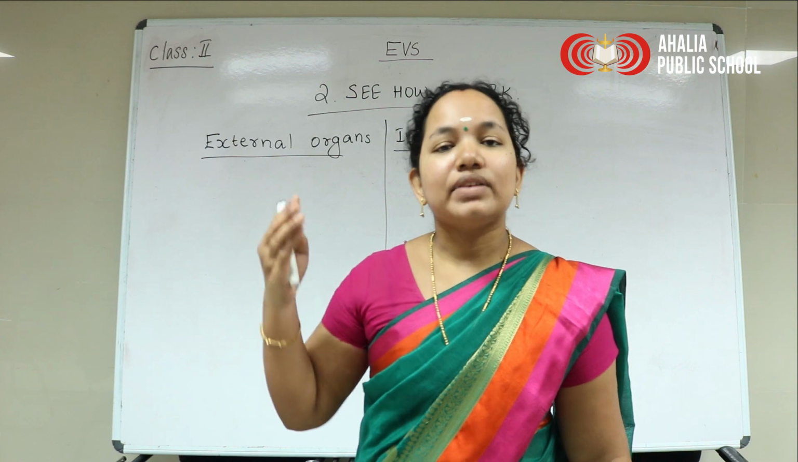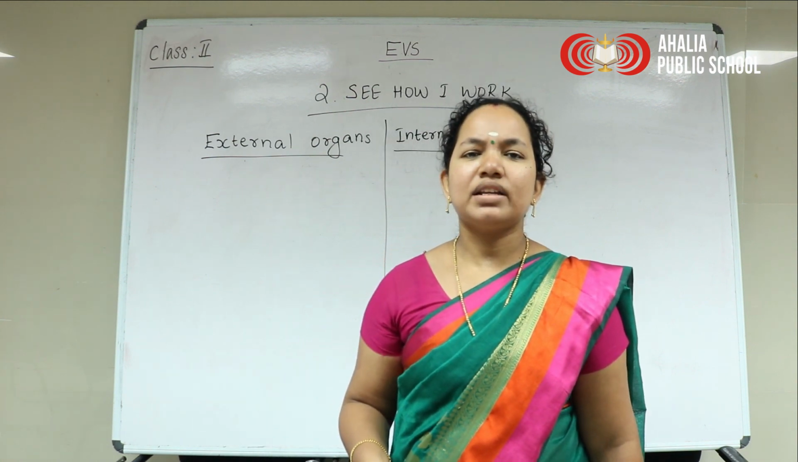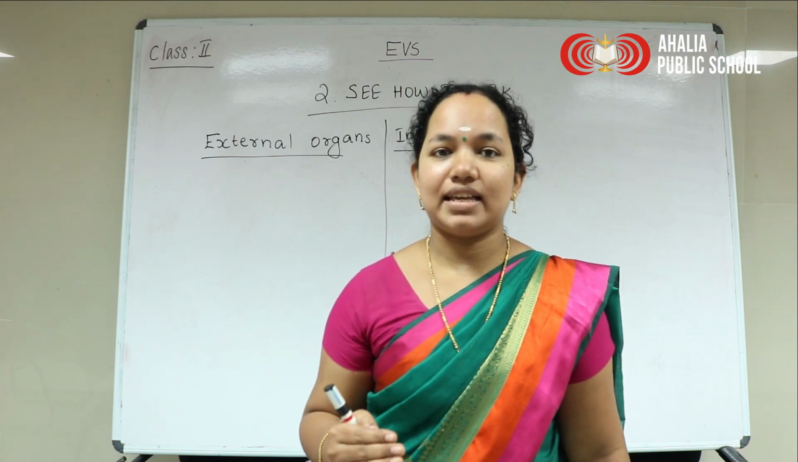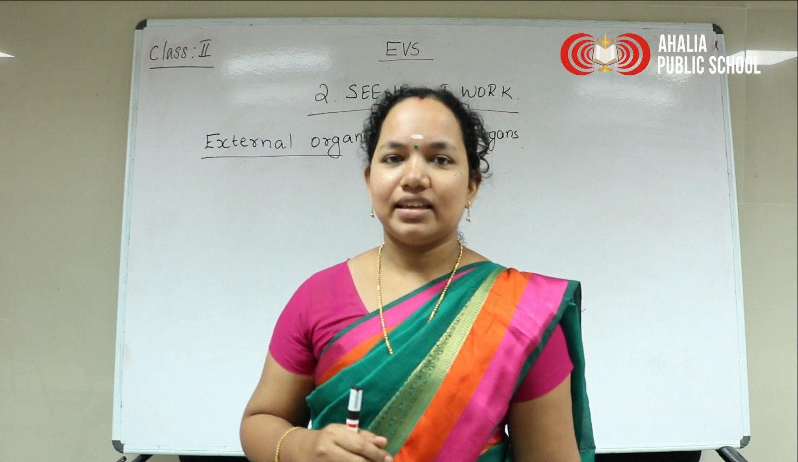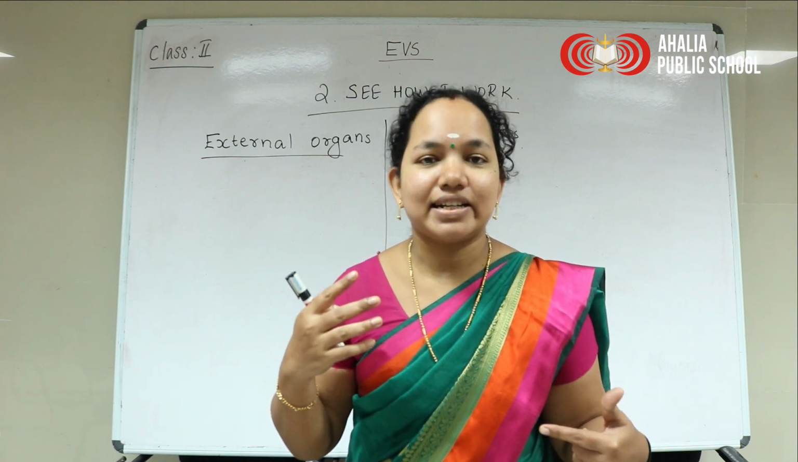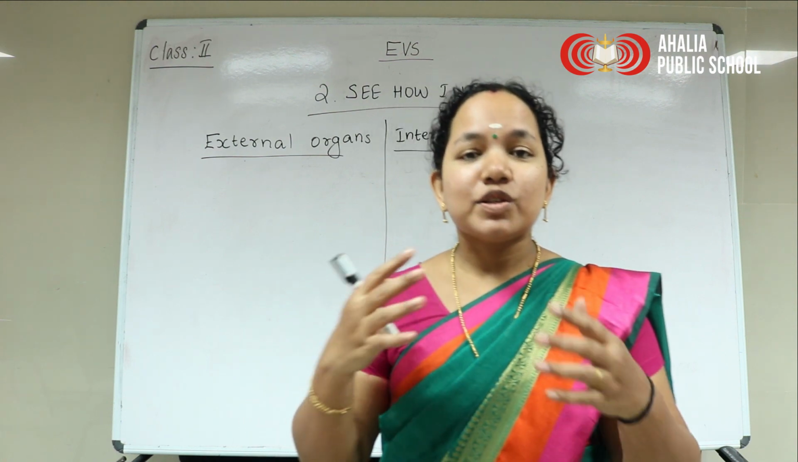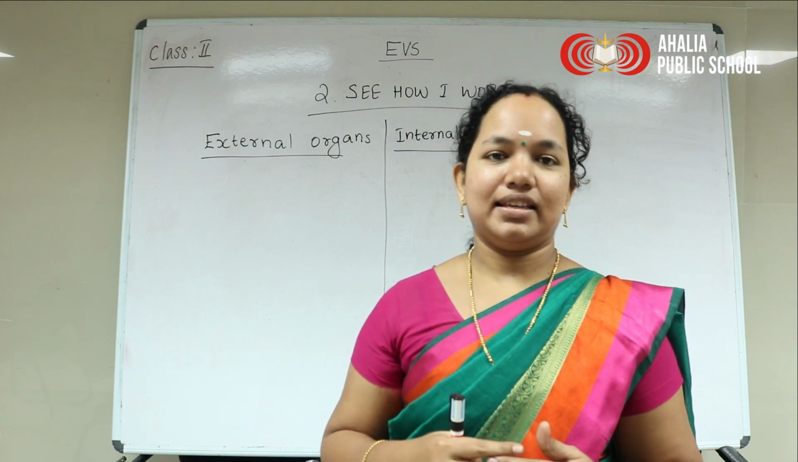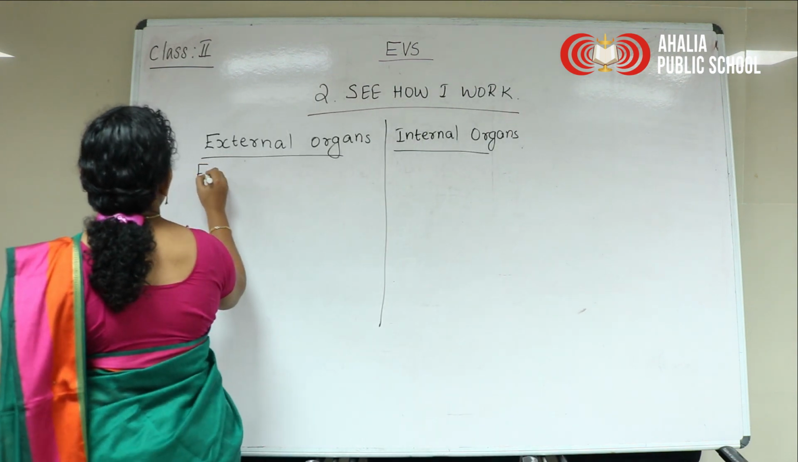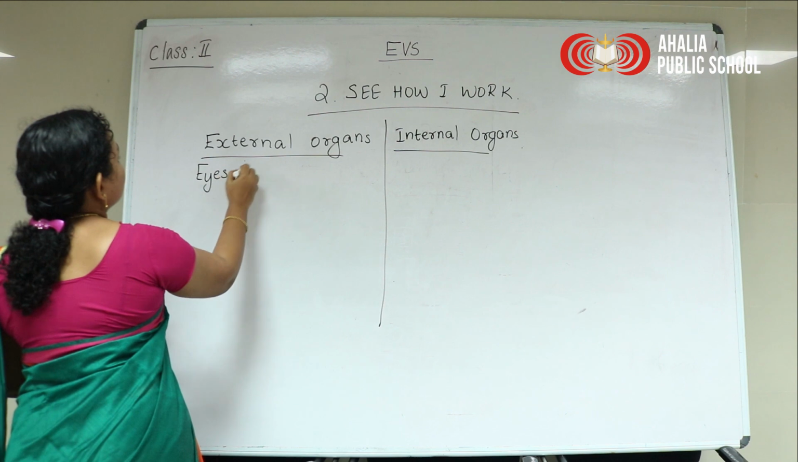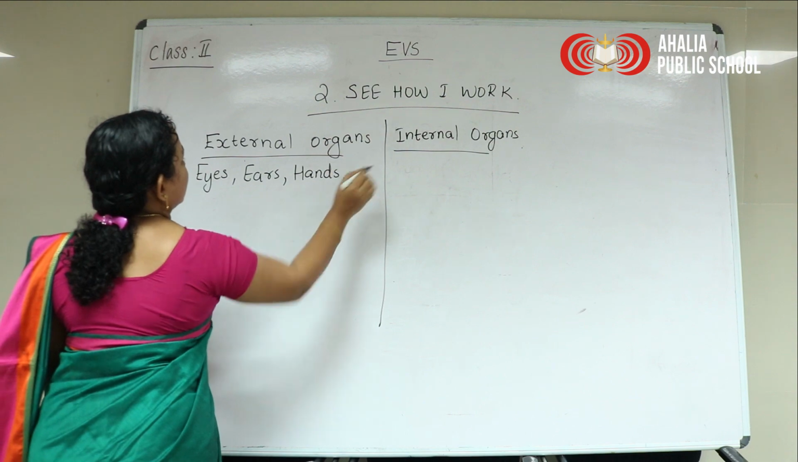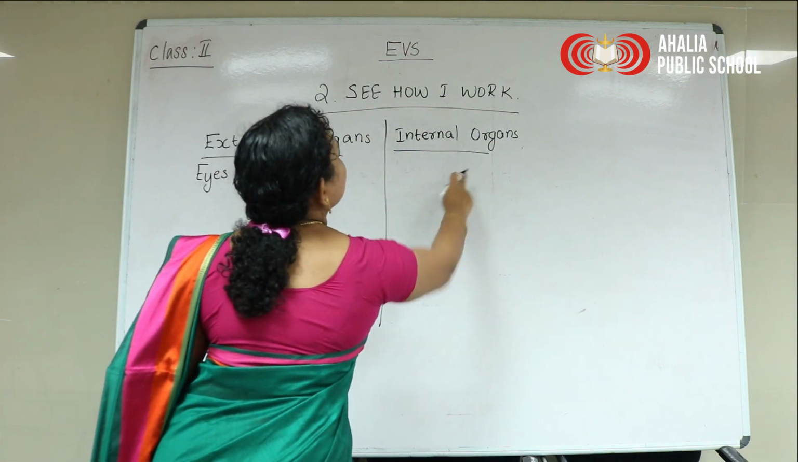And like that we have internal organs also. But we are not able to see them, though they all are functioning. Functioning means working. So both these external and internal organs together are functioning. External organs, for example, eyes, ears, hands, etc. Then next is internal organs.